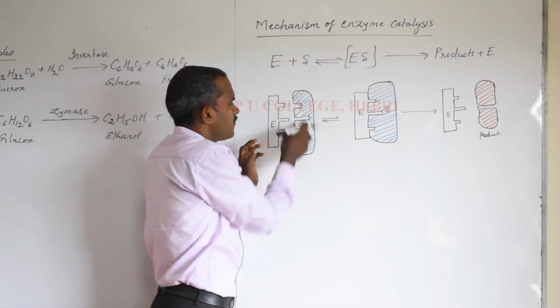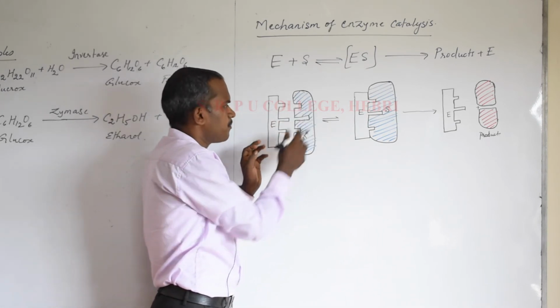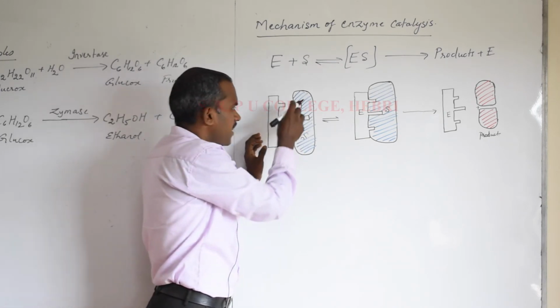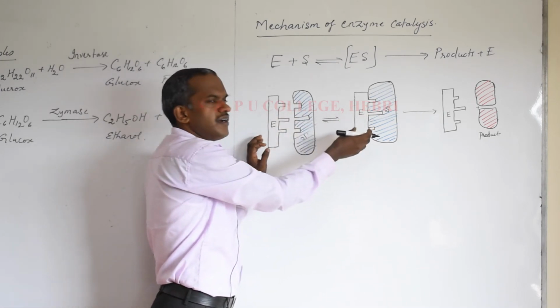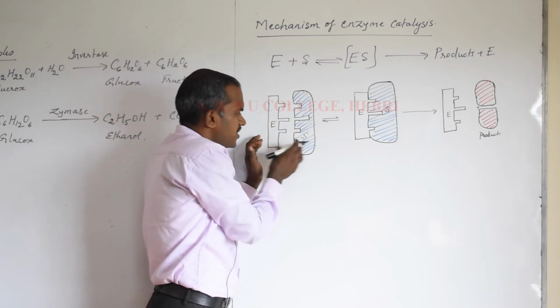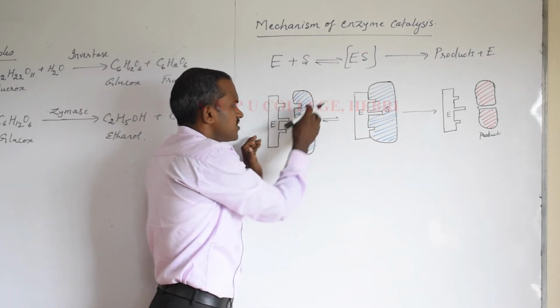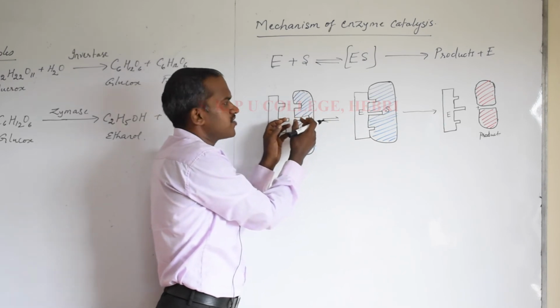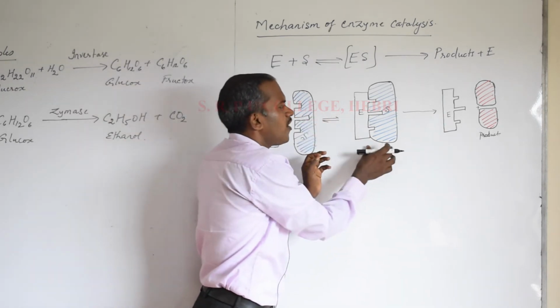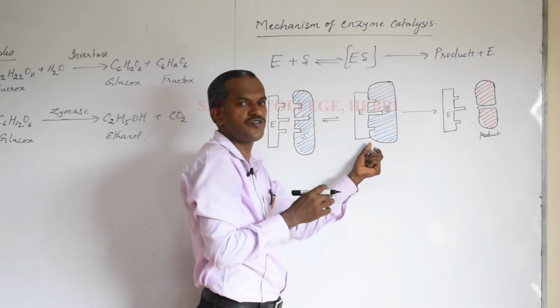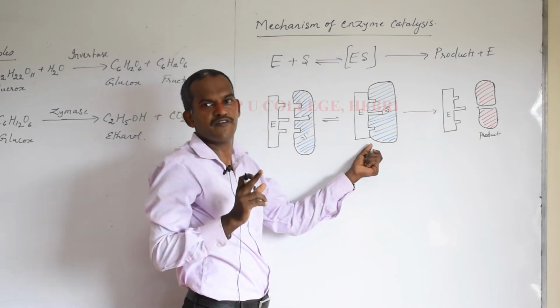I can draw other configurations. If they have different binding sites, then they can't form an enzyme substrate complex. What is understandable from this rough diagram is that the enzyme has some binding site, and the substrate has a complementary binding site. Once they combine, they form an intermediate. So this diagram shows the intermediate formed.